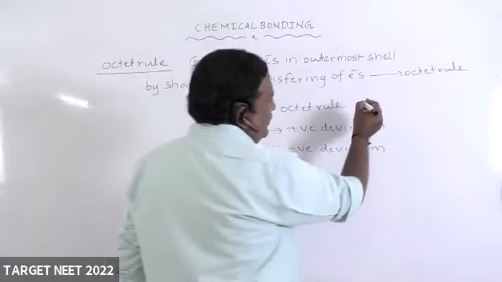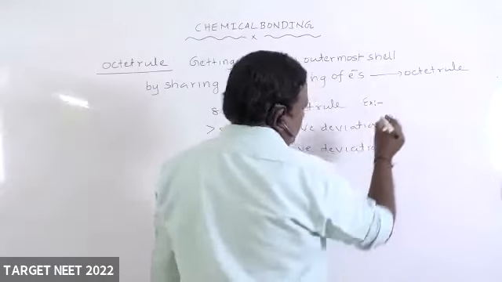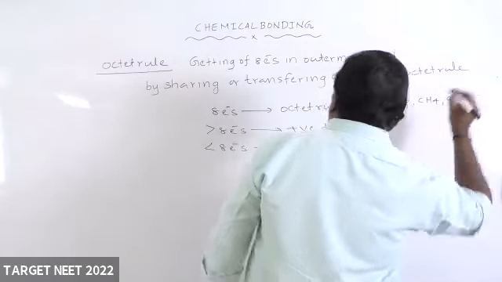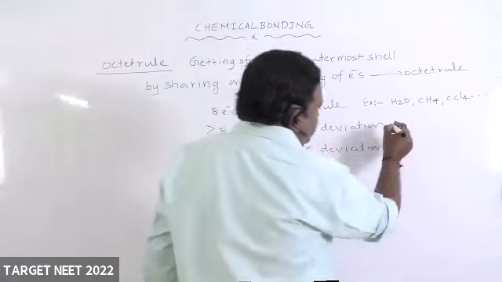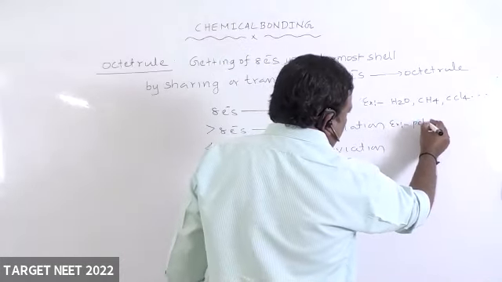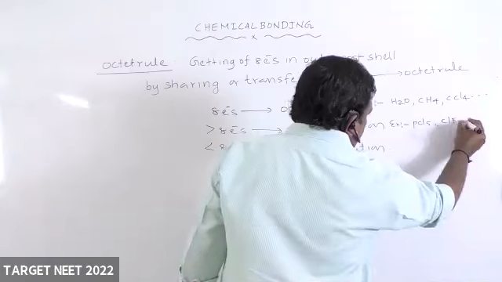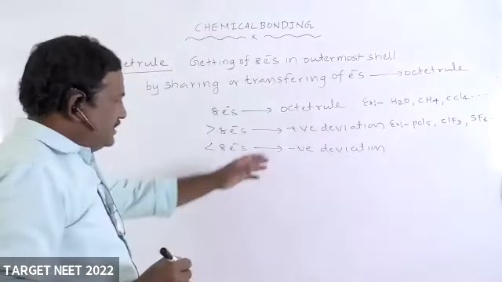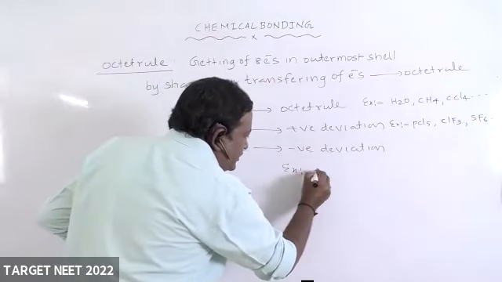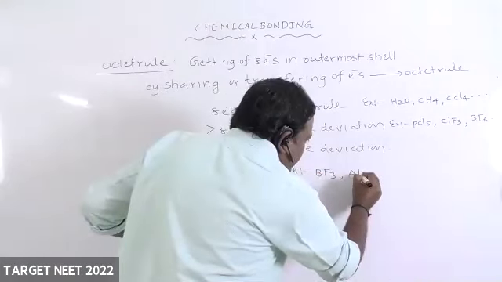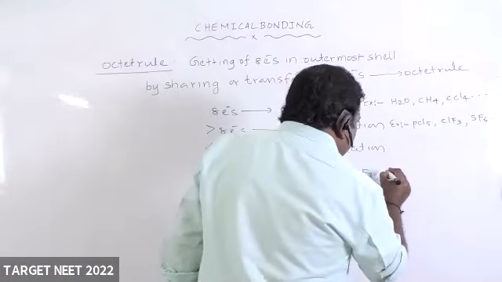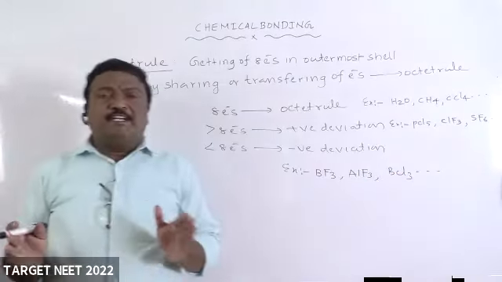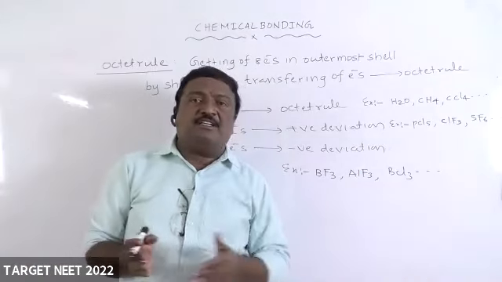Some examples we can write are here water, methane, CCl4, etc. Positive deviation, we can take example PCl5, ClF3, SF6, etc. Negative deviation, we can take example BF3, AlF3, and BCl3, like that we can take, right?